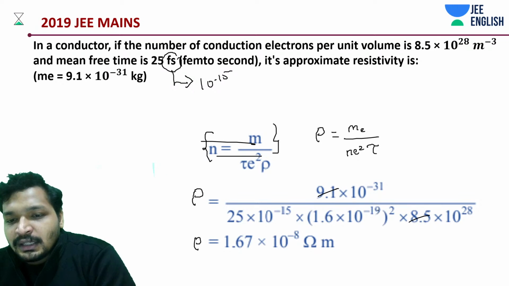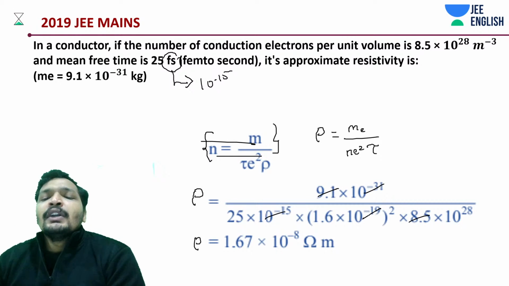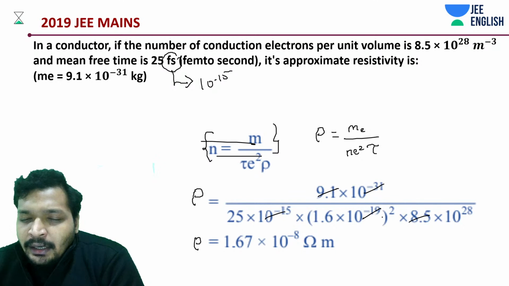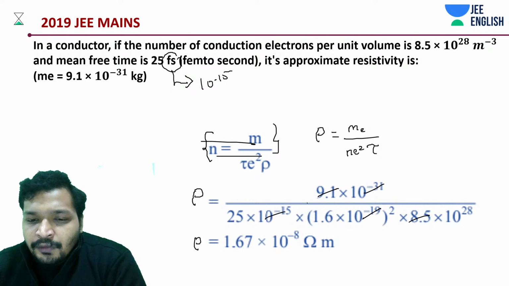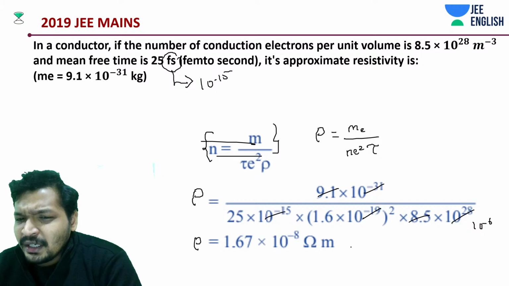So this is going to be 38. You'll be having 7, and then you'll be having something like 10 to the power minus 38, and this is going to be like 10 to the power minus 7, which goes off with this 10 to the power minus 6, 10 to the power minus 7, 10 to the power minus 22, 10 to the power minus 6, and you have something like 50 in the denominator.